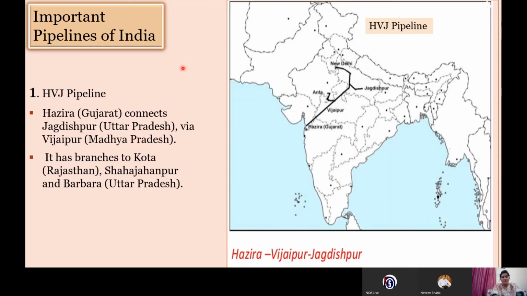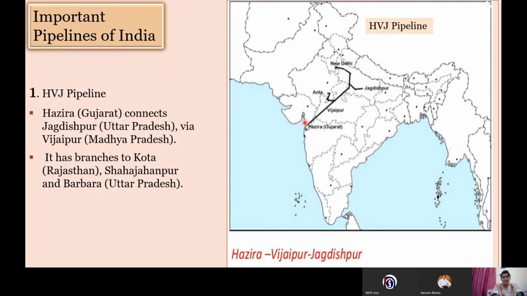Next, we have three important pipelines. Although there are many more pipelines, we'll discuss three important pipelines in your chapter. Sometimes a 1-mark question is asked from these pipelines. So first we'll take the HVJ pipeline. H stands for Hazira, V stands for Vijapur, and J stands for Jagdishpur. These are the main places connected by this pipeline, although on the way it connects other places also.